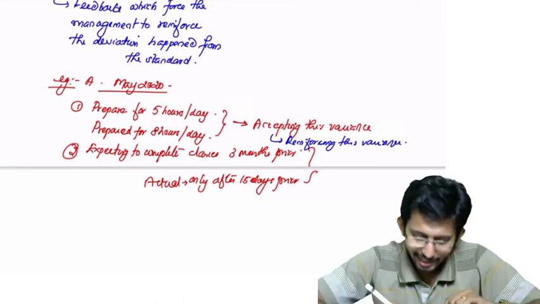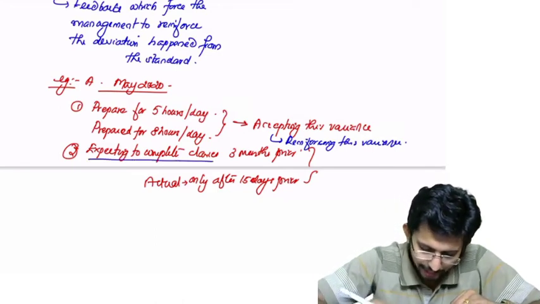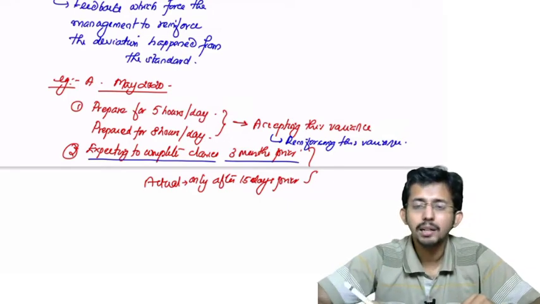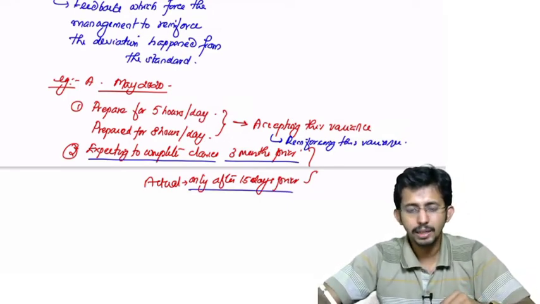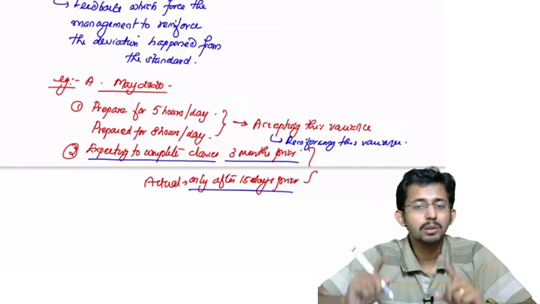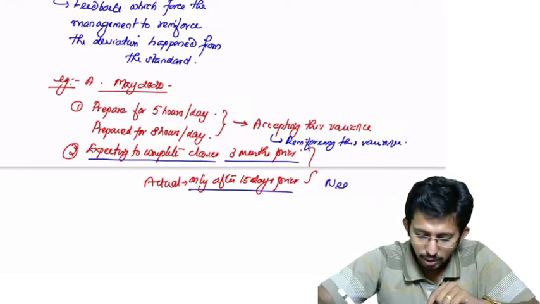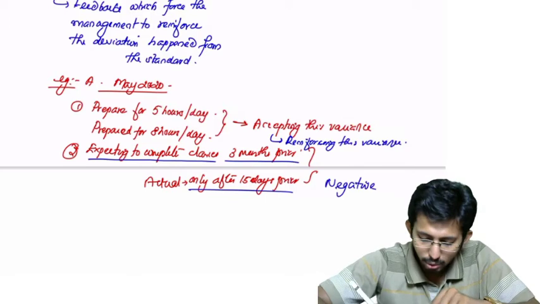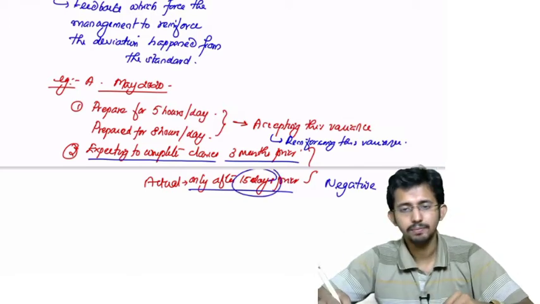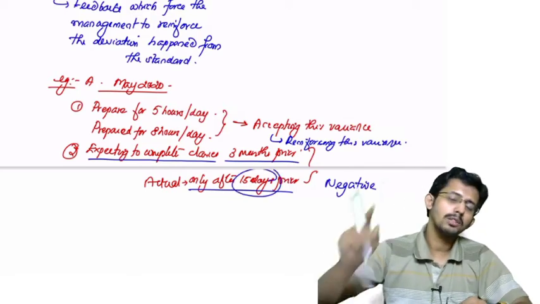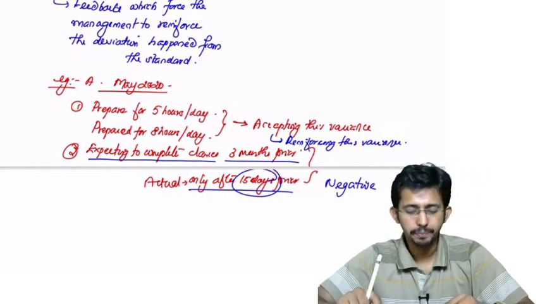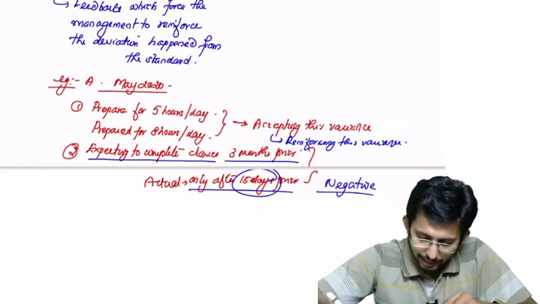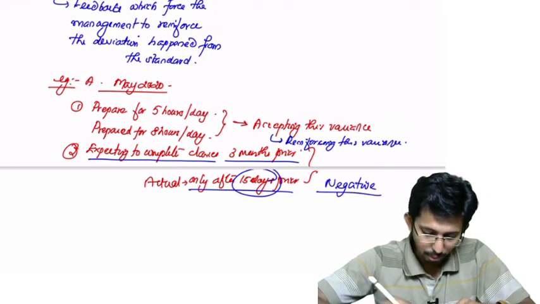Okay, now coming to the second variance, he was expecting to complete the classes at least 3 months prior, but he could complete the classes only 15 days prior. Okay, is it a positive feedback? No, it is a negative feedback. So what he has to do, he has to correct this variance. Next time he has to complete his classes at least 3 months prior to the exam. So this is a negative feedback, whereas this is a positive feedback.